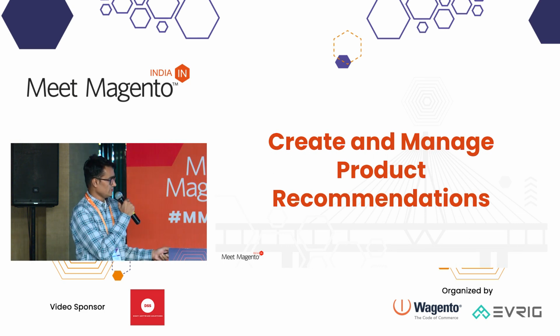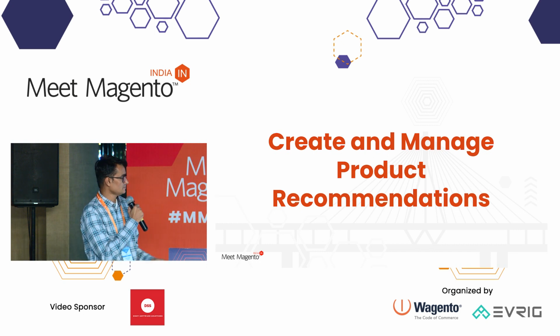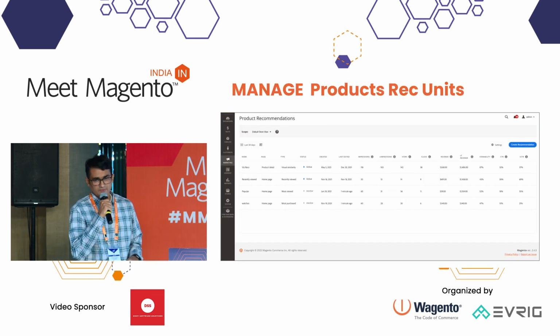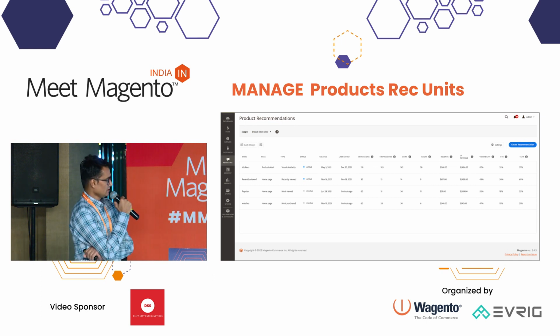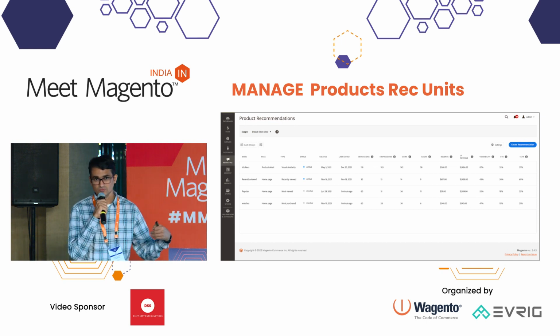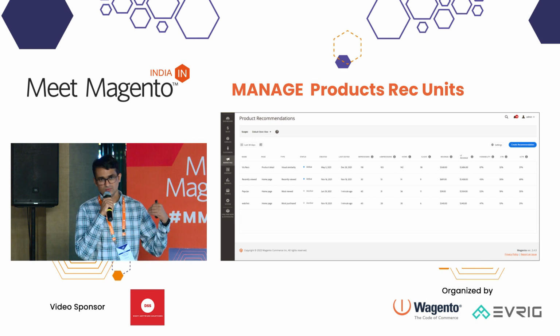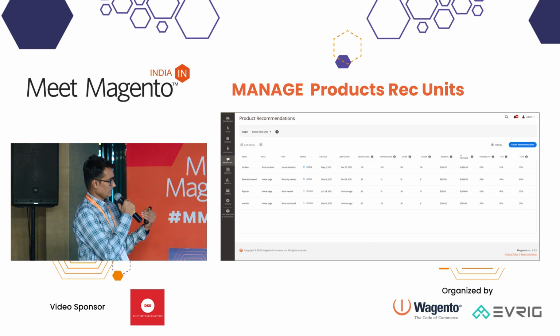Now let's see how we create and manage the product recommendation. Here is the interface from where we create and manage product recommendations in the Magento admin. It comes up with interesting statistics on how these recommendations are performing, and these metrics can be customized for the last day, last week, or last 30 days. Initially the scope of recommendation is set to the default store view. If you have multiple store views where you have applied your recommendation, then you can change it. We can also show or hide columns on this.